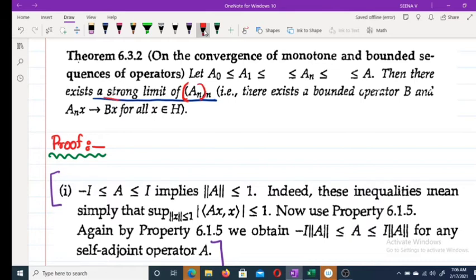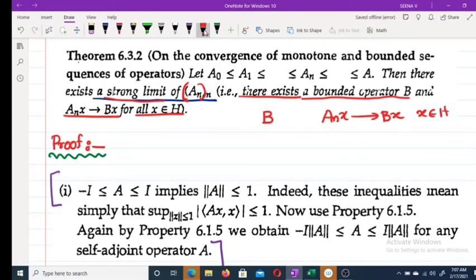Now, what is the meaning of strong limit? That is, there exists a bounded operator B and AnX converges to BX for all X belongs to H. That is, we have to prove that there exists a bounded operator B such that AnX converges to BX for all X in H. Then we call this a strong limit, and An has a strong limit.